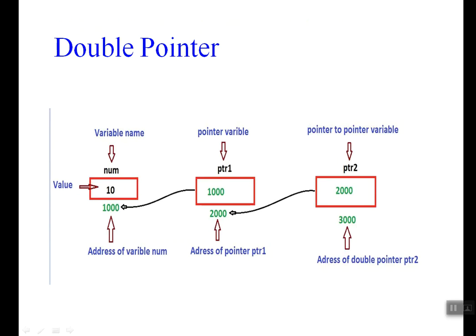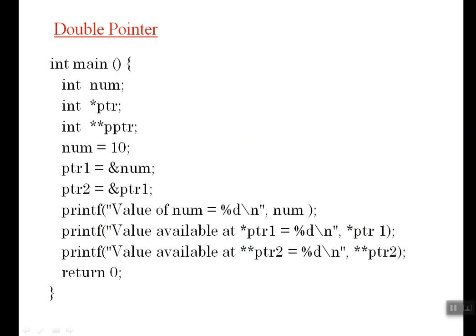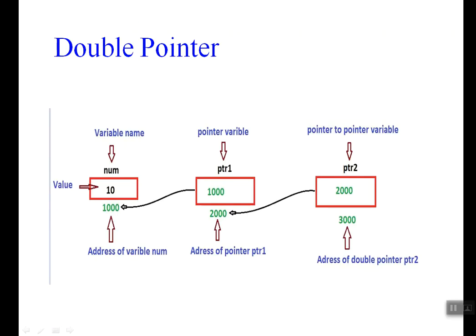So here we have one thing called a value, that is num. The first variable is num. What value do we have? 10. What is the address? 1000. This is a random address again, right? So how will we write the code for this? int num equal to 10, right? We are giving num equal to 10. The first diagram, right? Okay.